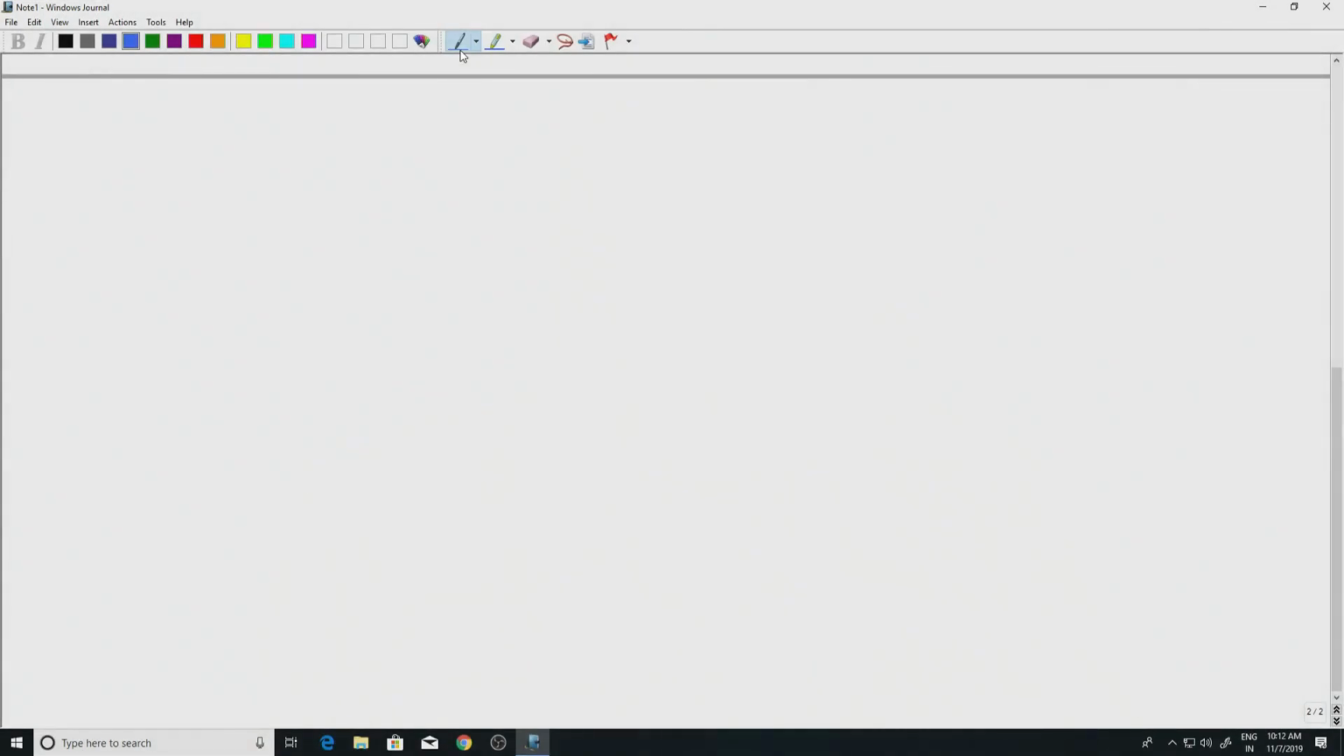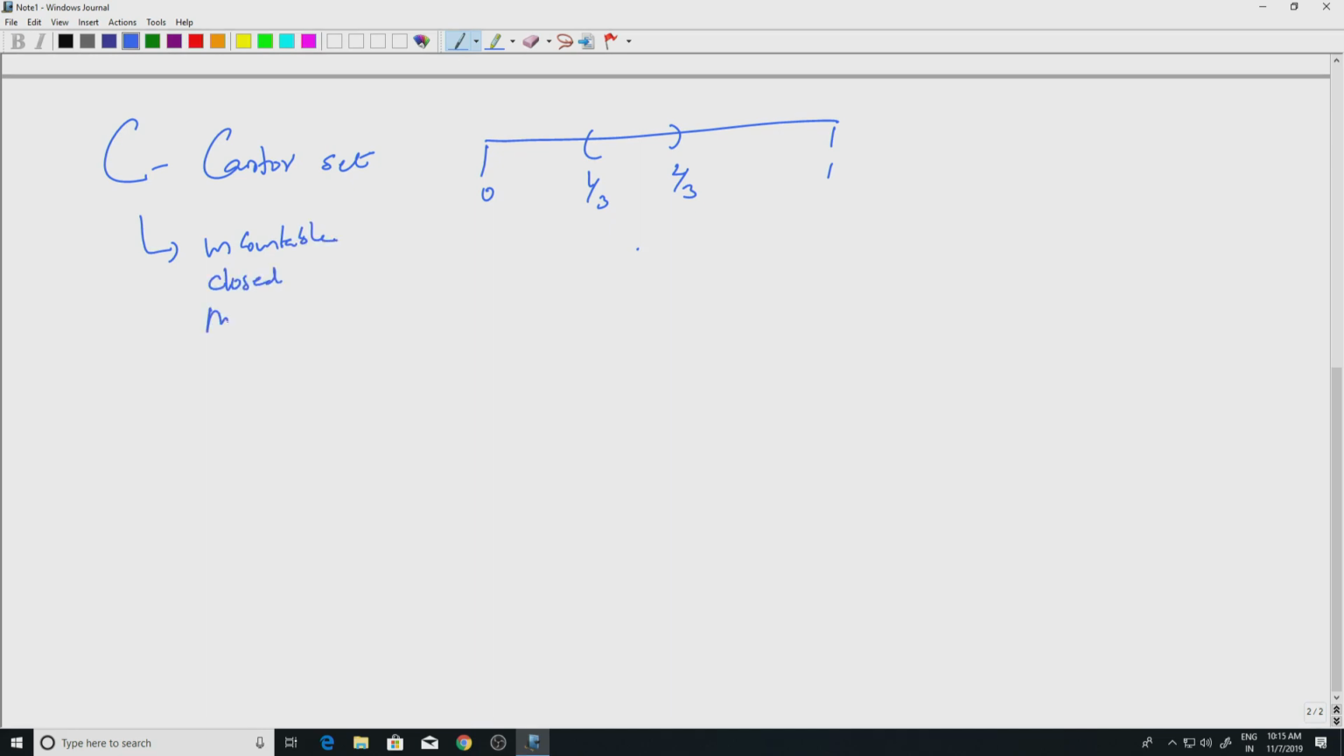So, C will denote the Cantor set. Recall that we constructed this inside [0,1]: you throw out the middle third and then you continue. So, this was a set which was uncountable. The Cantor set is an uncountable, closed, nowhere dense set, and has measure 0. This is what we know about the Cantor set.